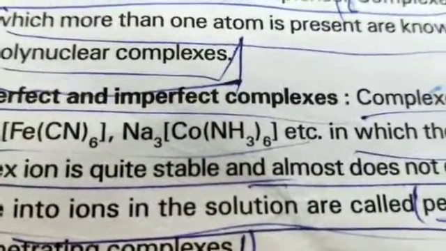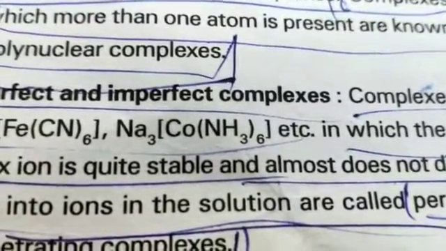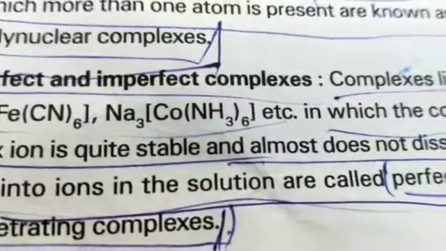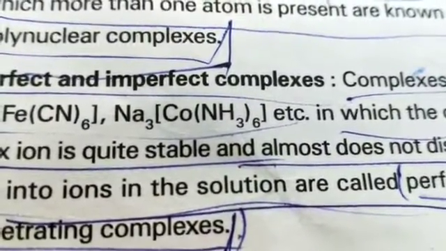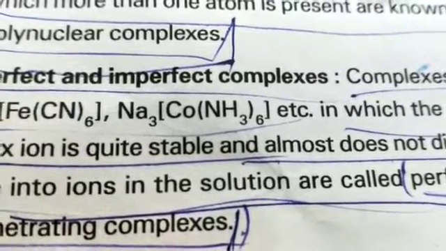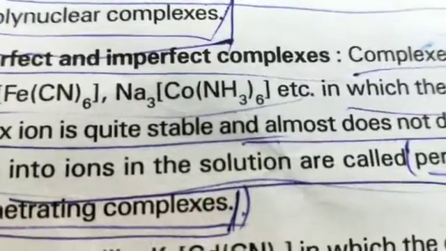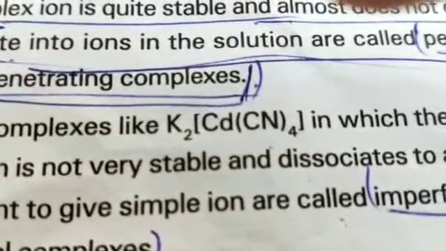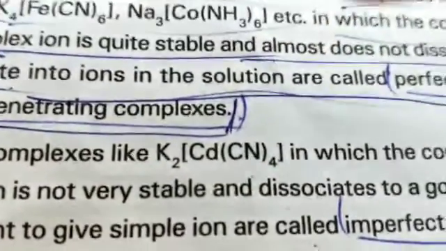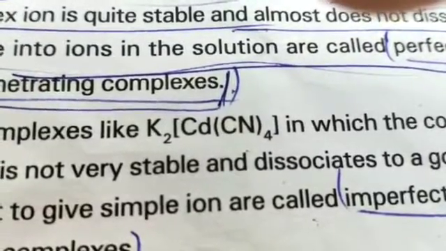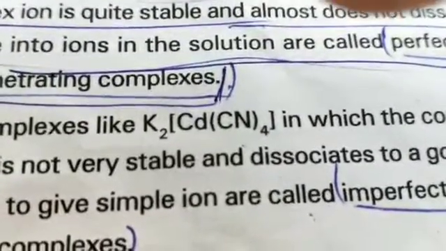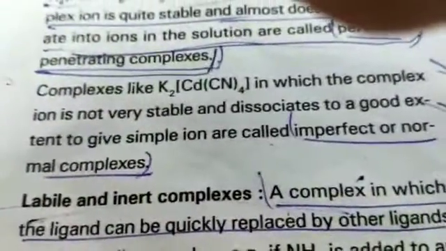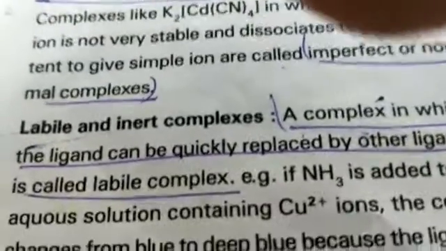Perfect and imperfect complexes. Complexes like K4[Fe(CN)6] and Na3[Cu(NH3)6], in which the complex ion is quite stable and does not dissociate into ions in the solution, are called perfect or penetrating complexes. But complexes like K2[Cd(CN)6], in which the complex ion is not very stable and dissociates to a good extent to give simple ions, are called imperfect or normal complexes.